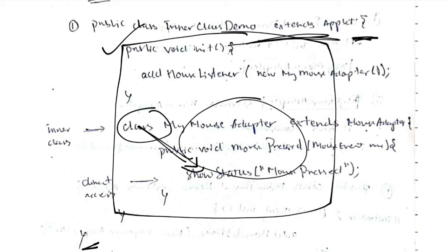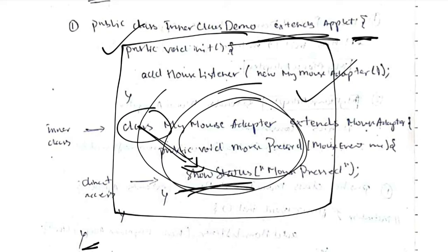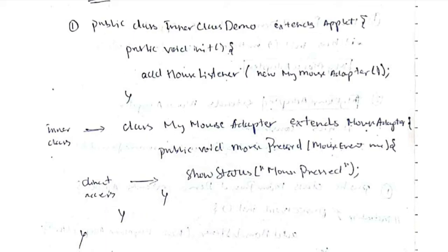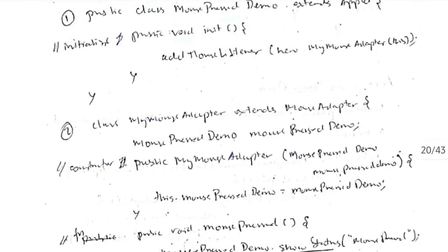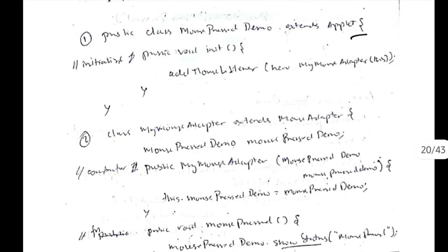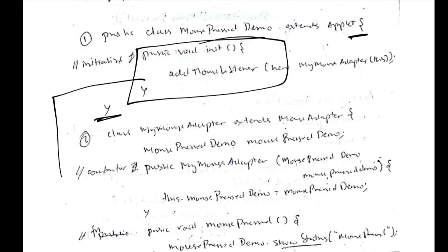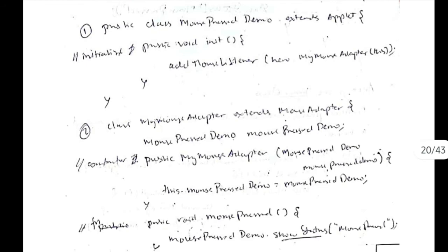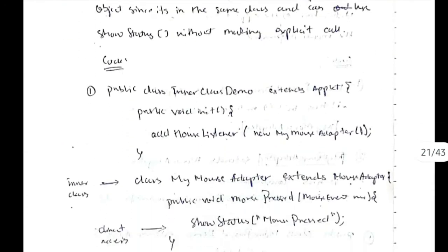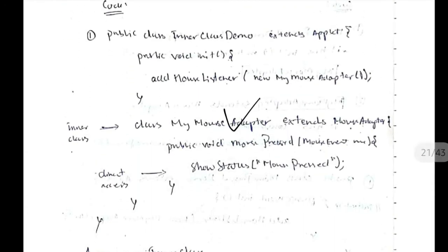Okay, so here the process will be faster because we need not create another object for showing status, because this is the same class, it can access every function of its parent class. Okay, so here it saves the code writing. If you compare with the previous one, here we will have one class, starting from here and ending here. This is one class, and it makes the object of another class and then calls the function. This is a bit of extra work for writing the code. So inner classes are used to save the code writing time.